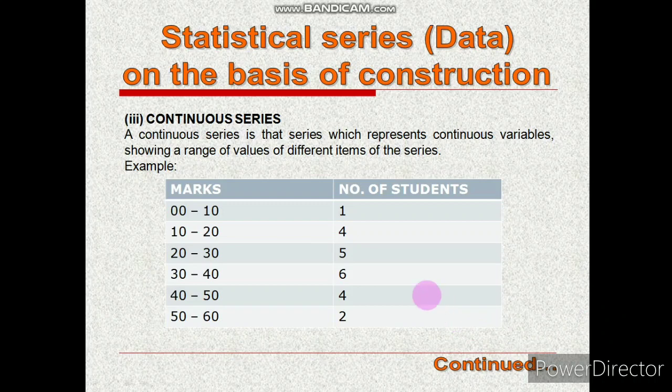So it is not possible actually by seeing this particular data arrangement to know how many have scored 32.5 within that range between 30 to 40.